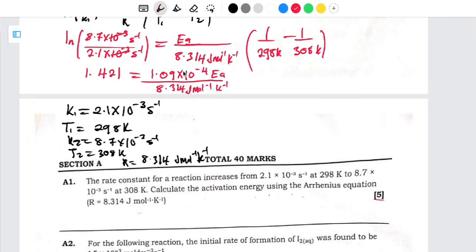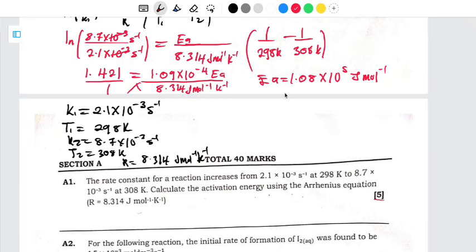Then from there now, I just have to cross multiply here, then divide by the same one here. So our activation energy, when I divide, is going to be 1.08 multiplied by 10 to the power positive 5, and this one has to be in joules per mole.